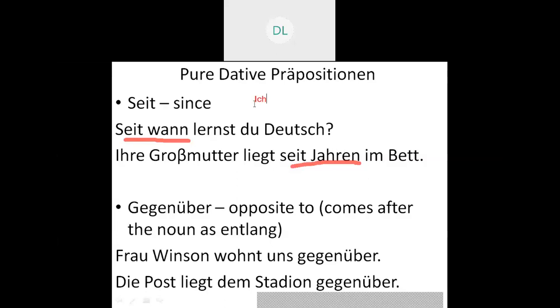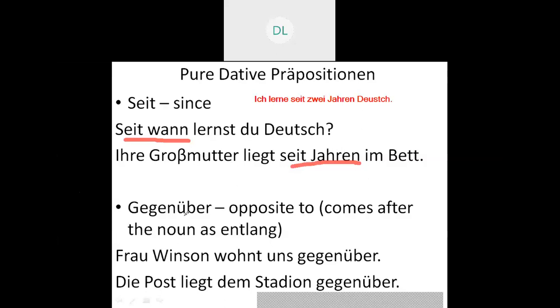Ich lerne seit 2 Jahren. That is, since 2 years I am learning German. So seit has a single meaning, that is since. The last one is gegenüber.